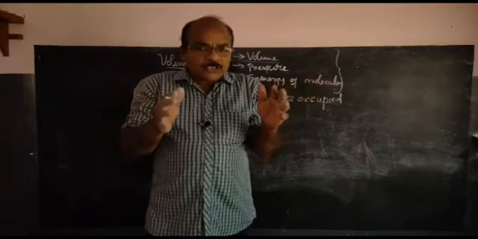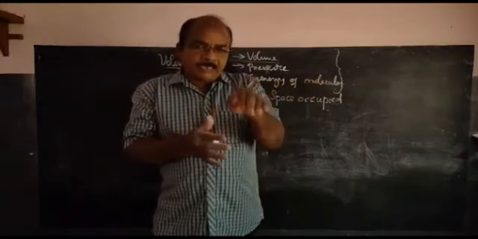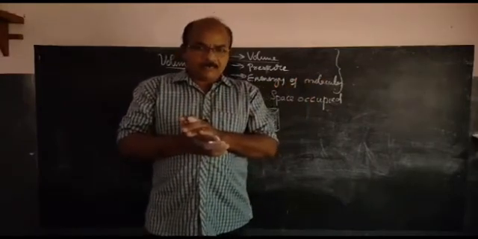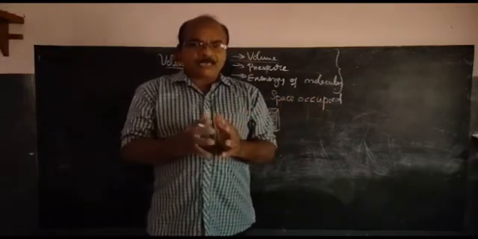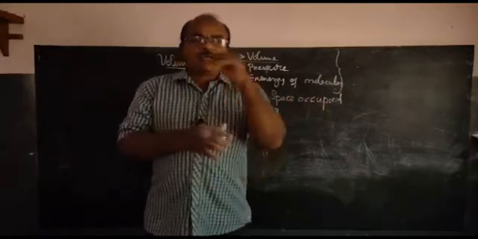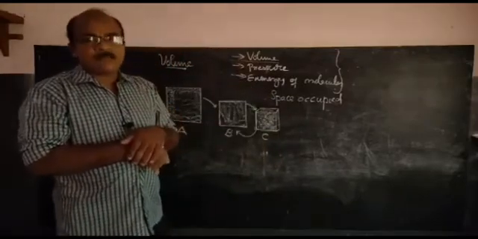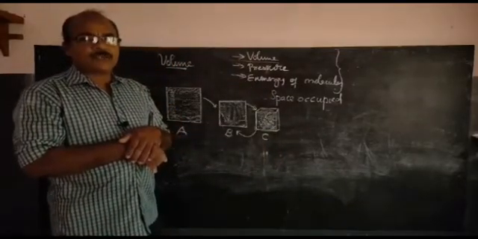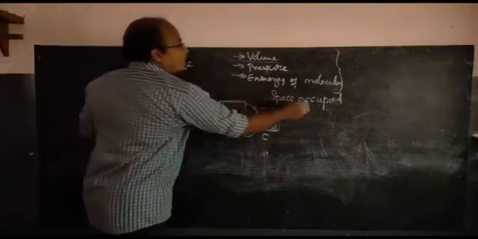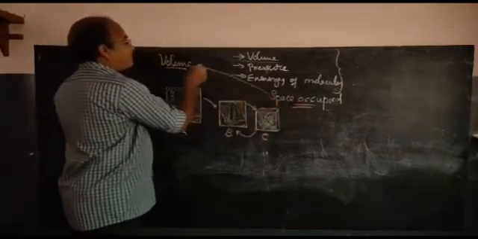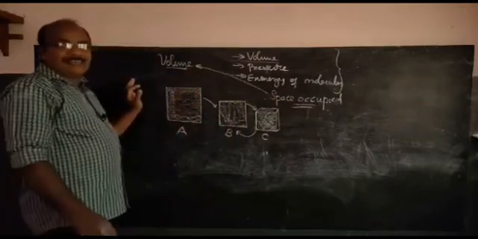The gas changes into a liquid at a particular temperature. When the temperature decreases and we apply a high pressure, gases turn into liquids. That is one of the characteristics of gases. Therefore, the space occupied by a gas is the volume of the gas.